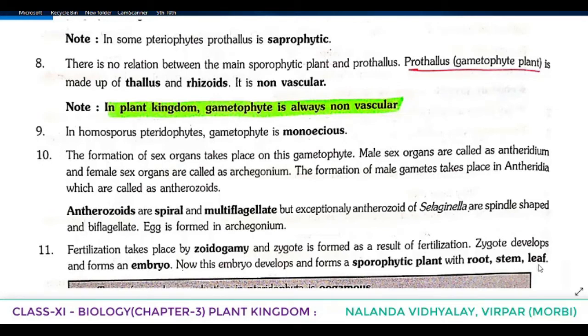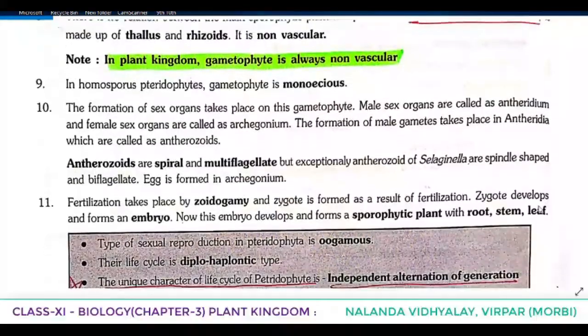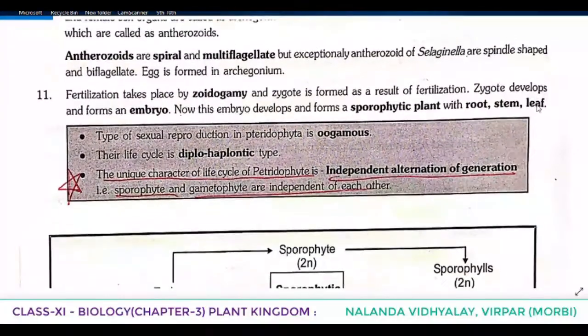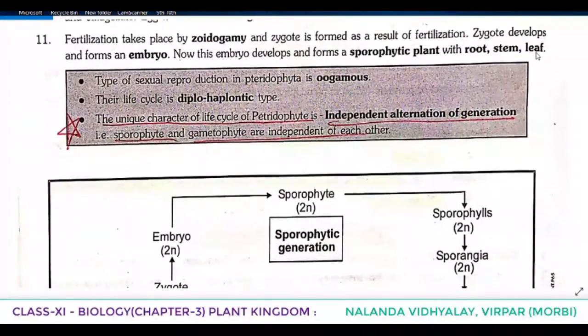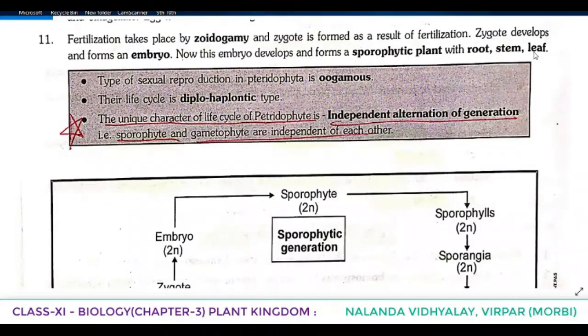So the gametophytic plant, we said prothallus, has two parts, that is thallus and rhizoids, and it is non-vascular. But after fertilization, the diploid zygote develops into an embryo, and the embryo develops and forms a sporophytic plant which has a root, stem and leaf.